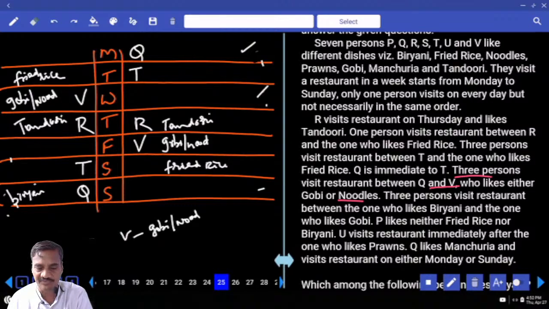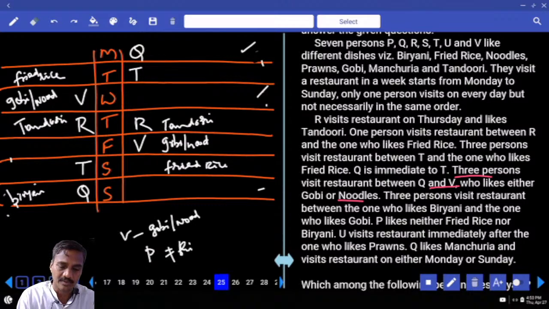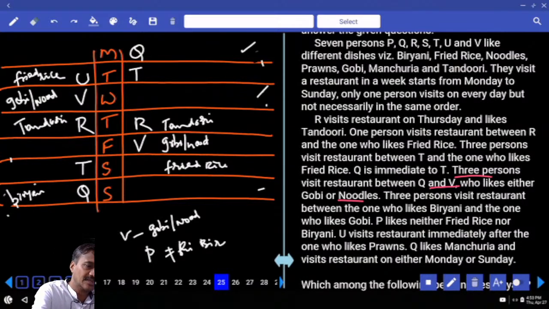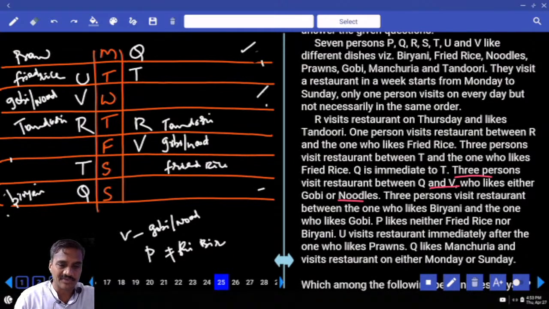P likes neither fried rice nor biryani. U visits a restaurant immediately after the one who likes prawns. Now here U must be here. That is the only possibility. Then prawns must be here. And U is immediately after the one who likes prawns. Now here also U must be here, immediately after the one who likes prawns.